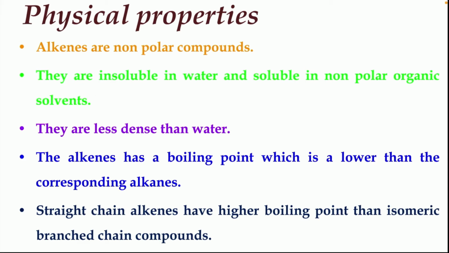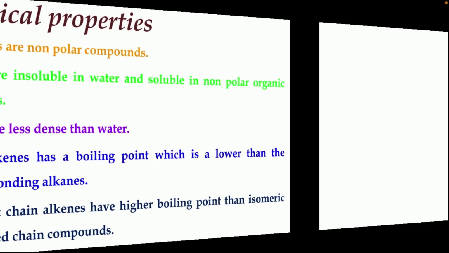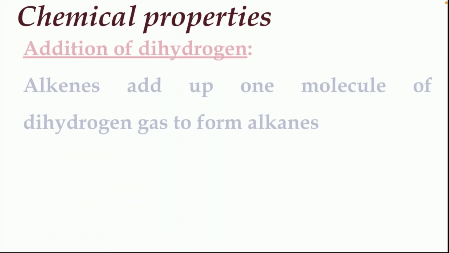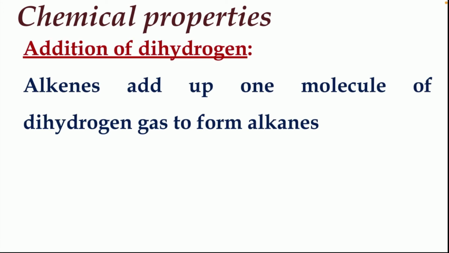So students, what are the main physical properties? Alkenes are non-polar compounds. They are insoluble in water and they are less dense than water. Alkenes have a boiling point which is lower than corresponding alkanes. Straight chain alkenes have higher boiling points than isomeric or branched chain compounds. So these are the physical properties. Now let's move on to the chemical properties. First of all, we will discuss addition of dihydrogen.